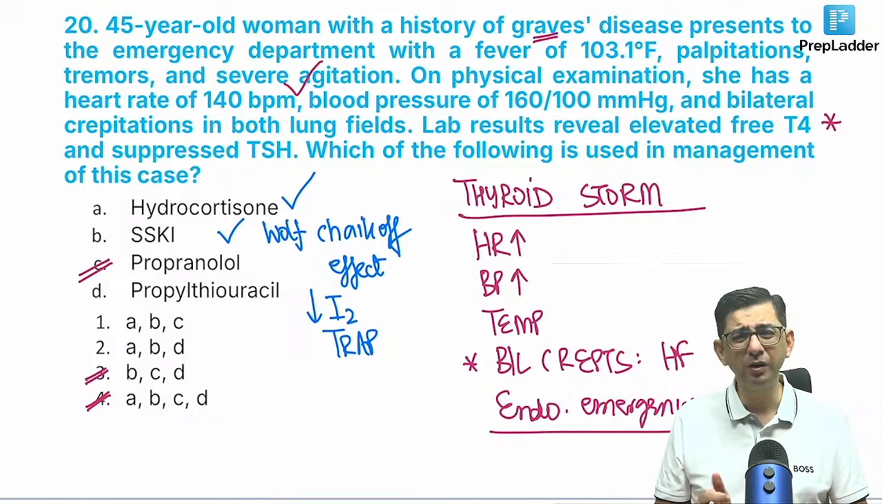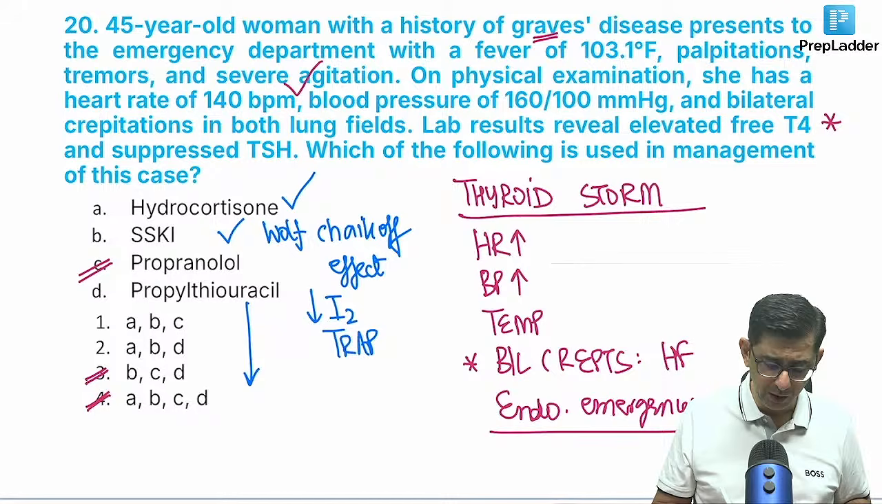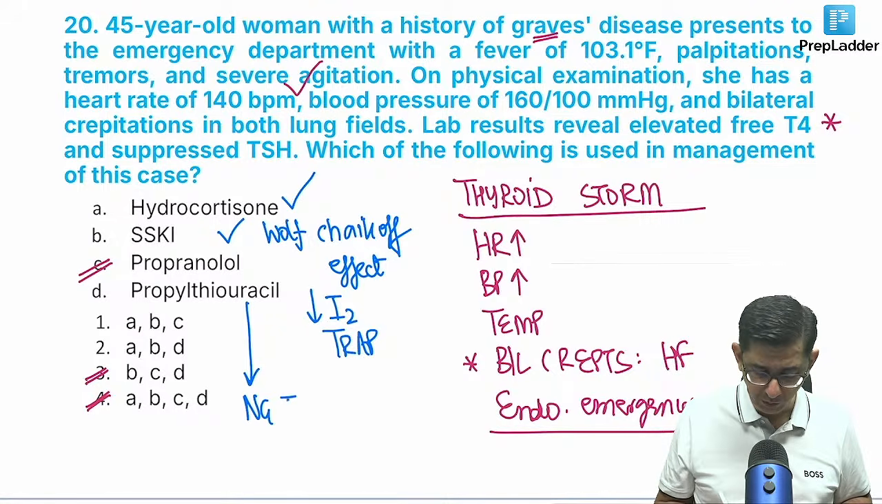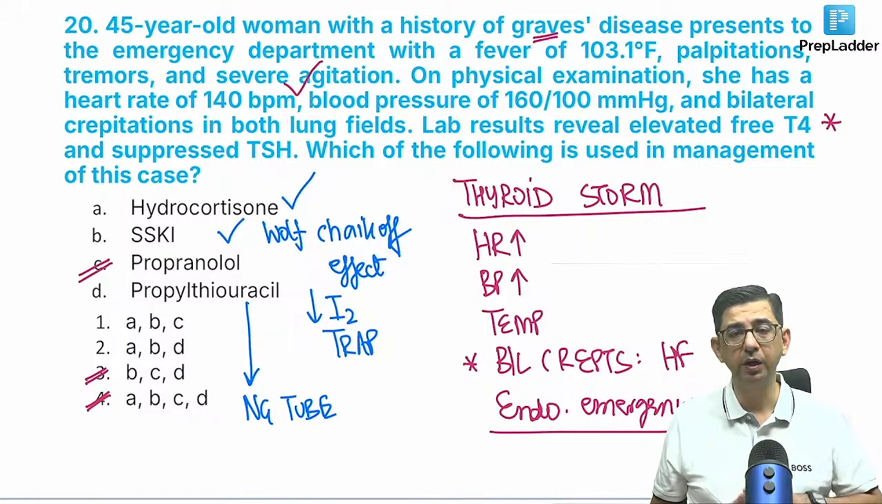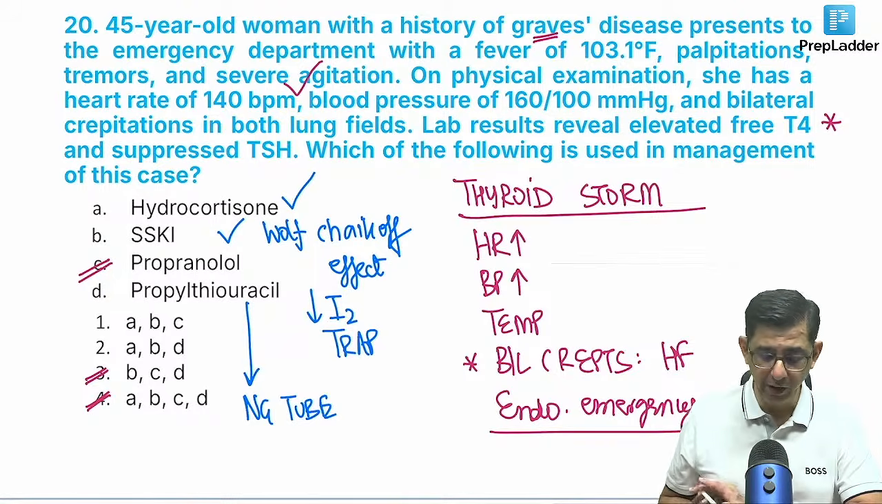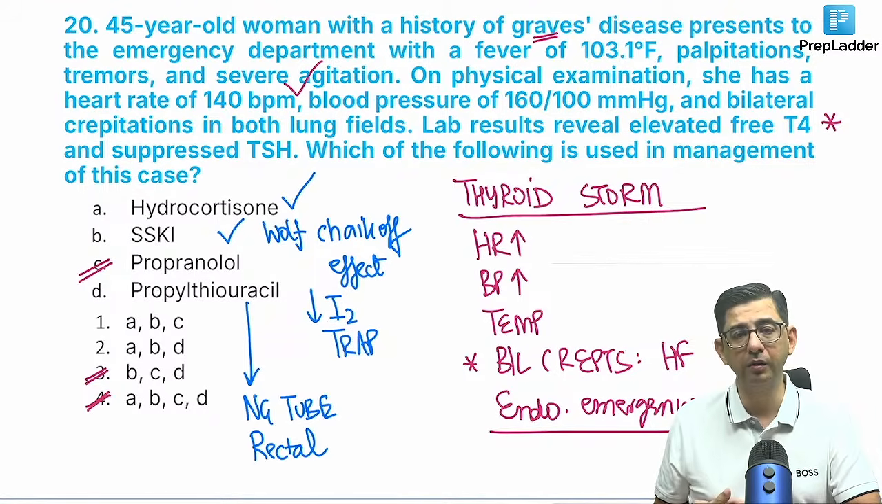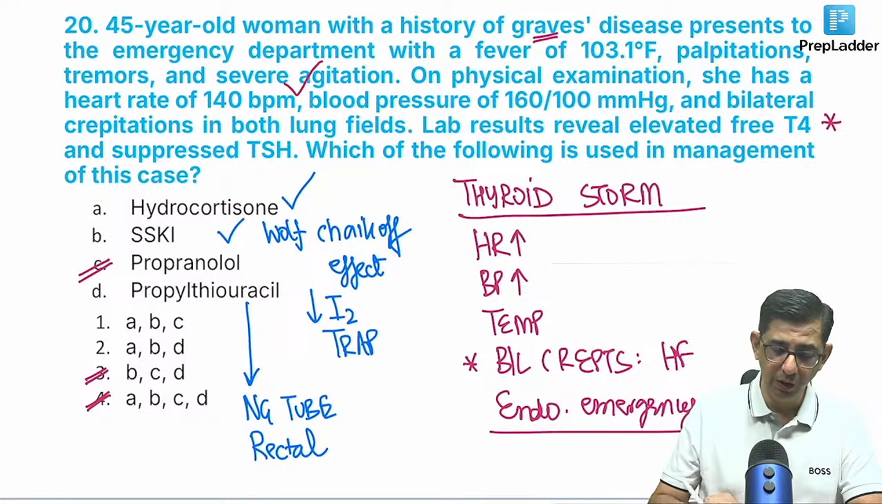And propylthiouracil we can give rectally, no? We can give it via nasogastric tube, not an endotracheal tube. It would be given via NG tube in the patient, or it would be given rectally, not endotracheal. So the correct answer for this question is option number 2.